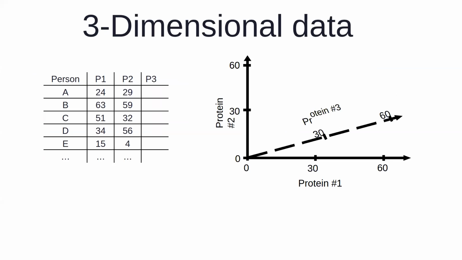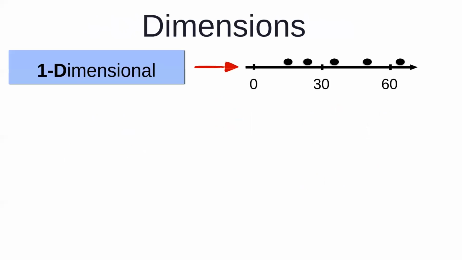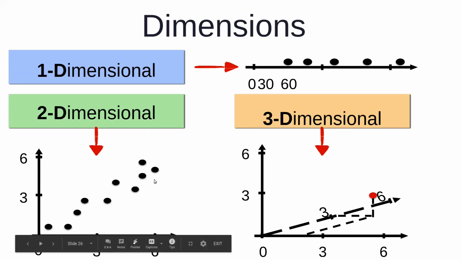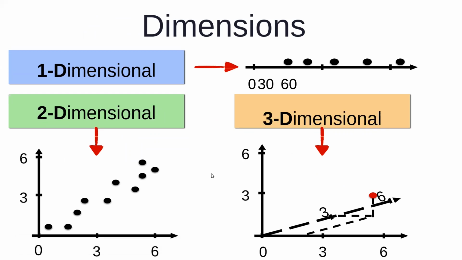There is a possibility that we have the information about the third dimension or the third protein available, and in that case the plot would be done something like this. 3D diagrams can still be done. May not be that easy to understand as the two-dimensional diagram, but still it can be plotted. But obviously we can't go beyond three dimensions. So if I have only one-dimensional data, it can be plotted like this. If I have two-dimensional data, we can plot it like this. And if you have three-dimensional data, possibly we can plot like this. But beyond that, plotting of the data will not be possible because we can't really draw a four-dimensional diagram.